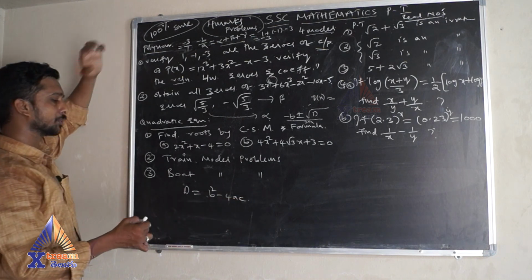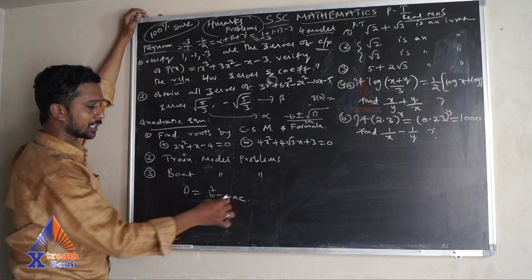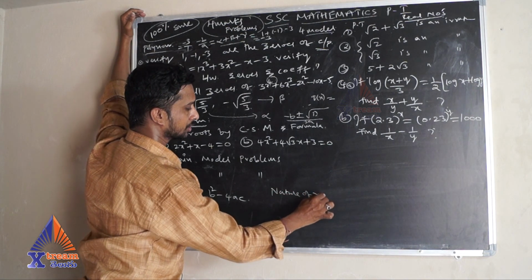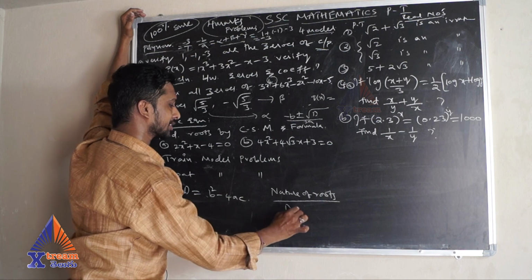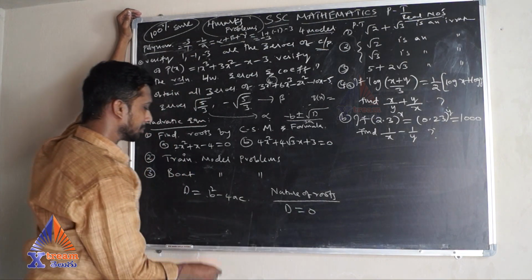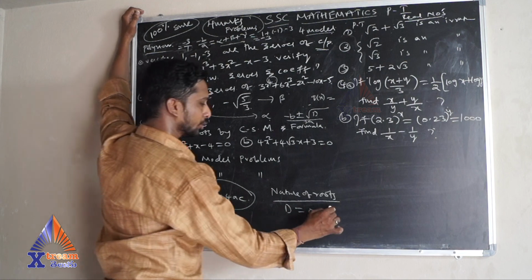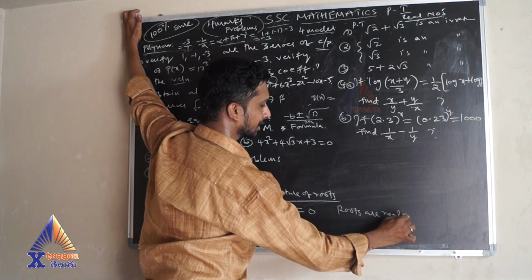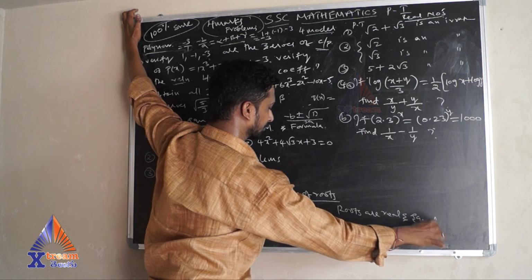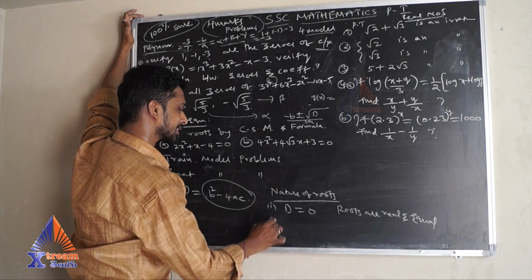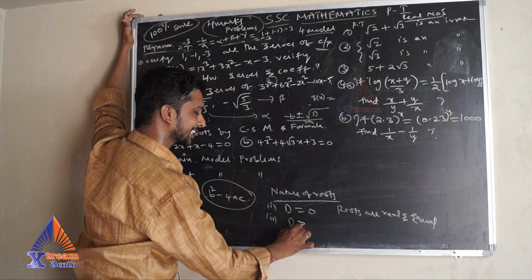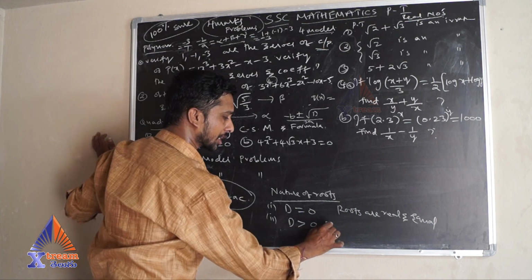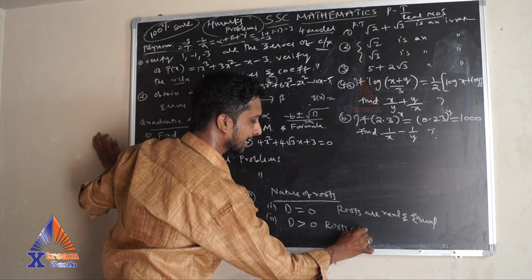Based on the discriminant, the nature of the roots, you will have 1 mark or 2 marks problems. So what is the nature of the roots? If D is equals to 0, that means when you find this value as 0, you will get the roots are real and equal. Real and equal. If it is the second case, if the discriminant is greater than 0, then roots are real and unequal.